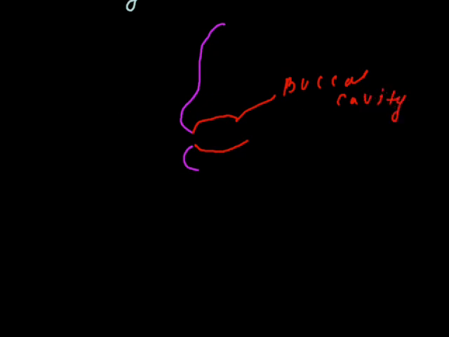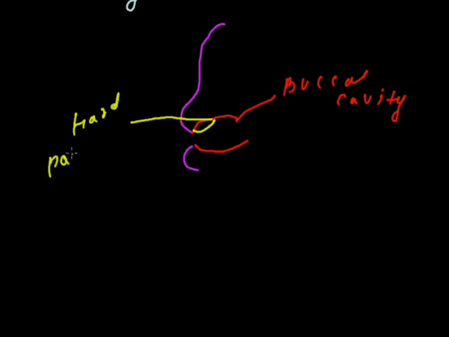In this buccal cavity, the anterior, forward part that I am making here is a hard part. This is known as the hard palate.